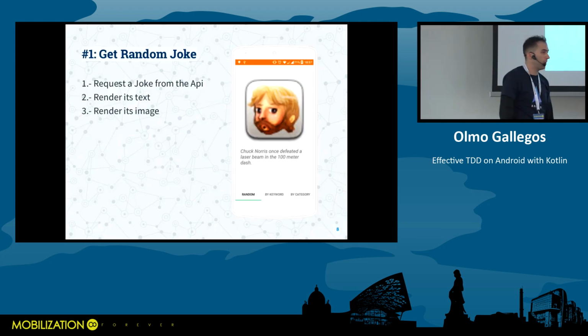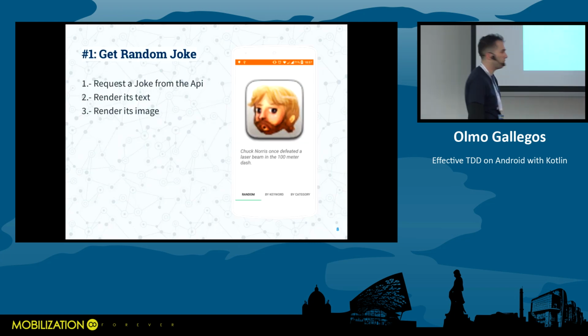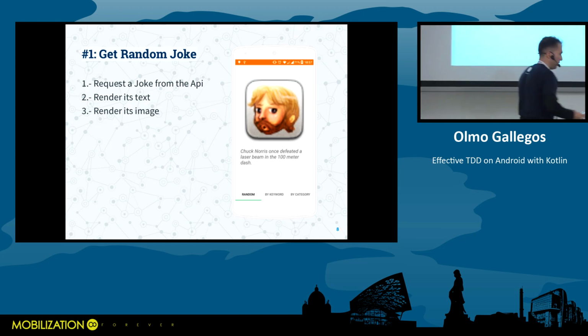So let's warm up with the easiest, the most simple use case, which is get a random joke. We're going to implement a screen that looks like this one you can see on the right. And as you can see, there is a fragment in here. So the first thing I would need to do to have this screen working is to request the joke from the API. And then I need to render it. I need to render the text, you can see it here. And I need to render the image because every joke comes with a small image.